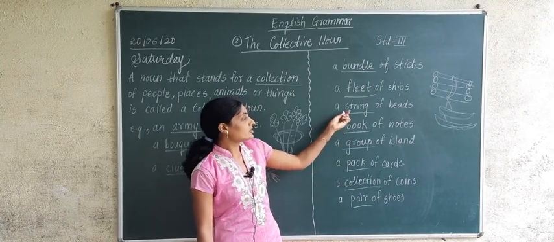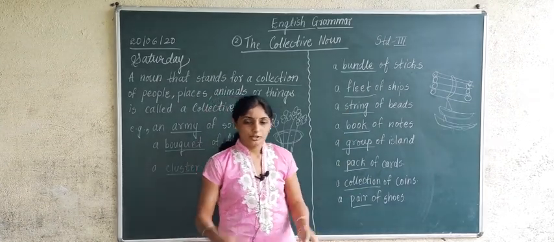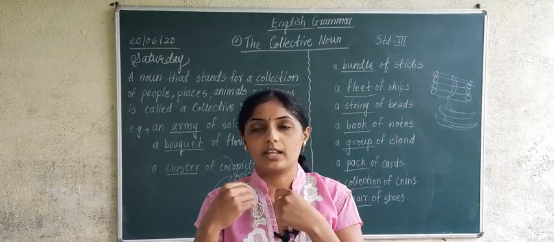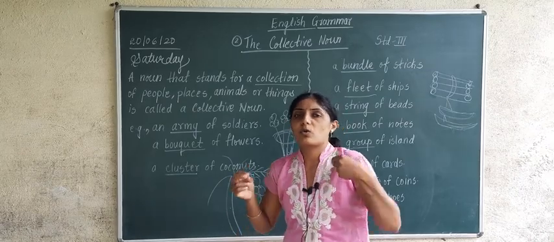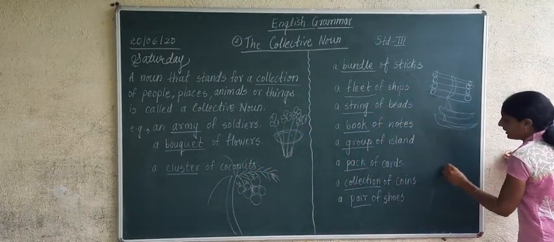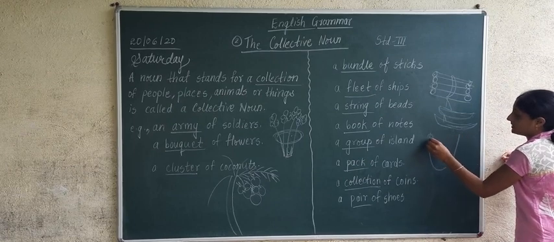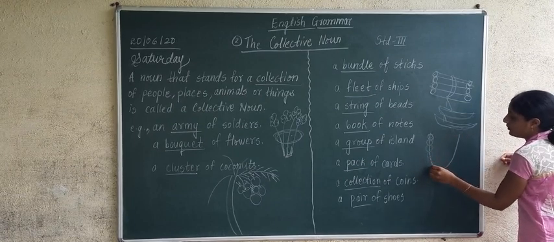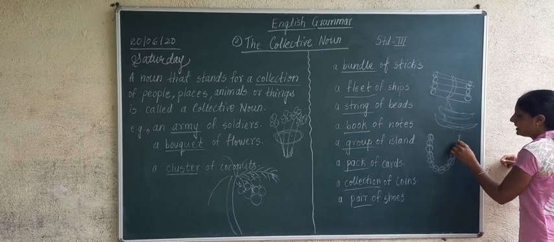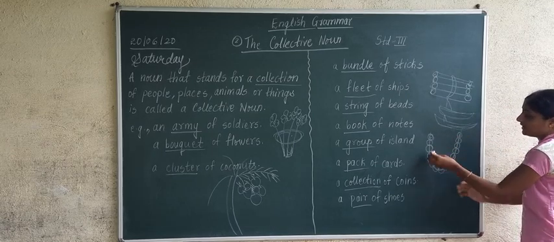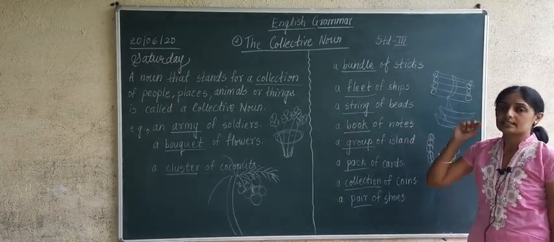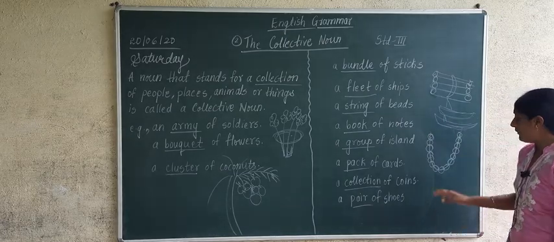Next one is a string of beads. Now there are beads, correct or not? You have your necklaces at your house. Girls are having necklaces. There are small beads in the string. For example, this is string, beads. Such type of beads are there in the string. And then when many beads are put together, it forms what? It forms a string. So string is what? String is a collective noun. Have you understood or not?